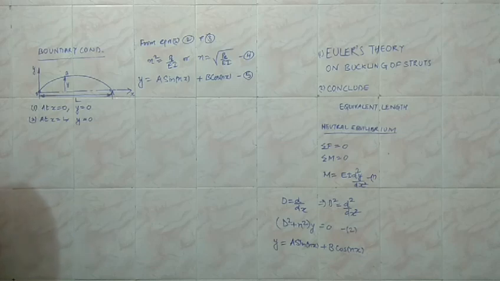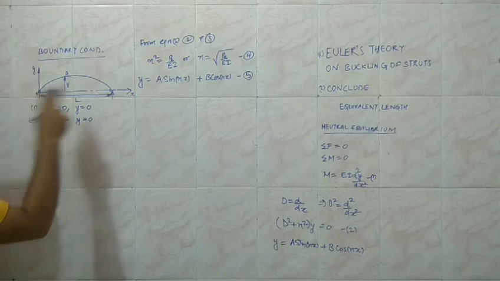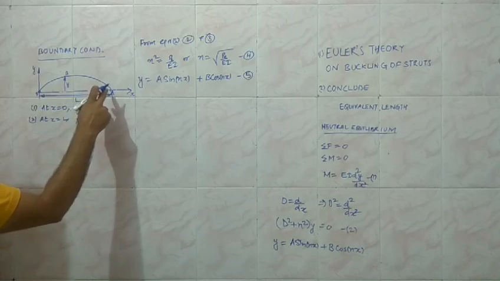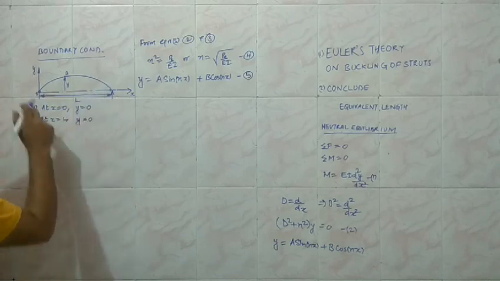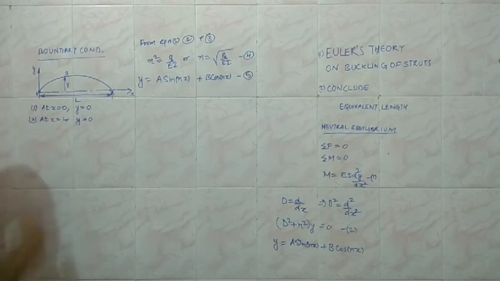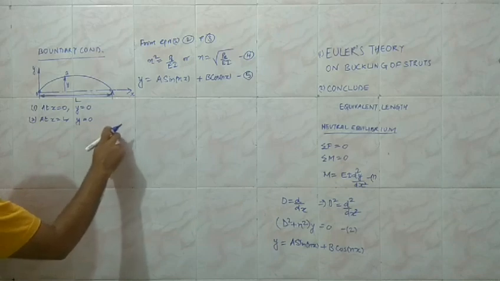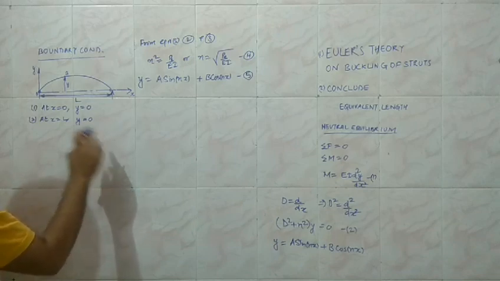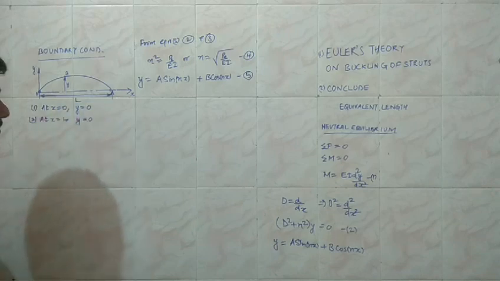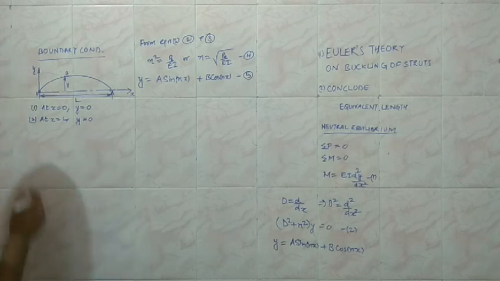And another condition, if we talk about the slope at the ends O and A, we know that because the ends are pinned, the slope is not equal to 0 over here. So that condition cannot be used. We cannot use the condition that at x equal to 0, dy upon dx is equal to 0, because dy upon dx is not equal to 0, but in this case may be maximum.